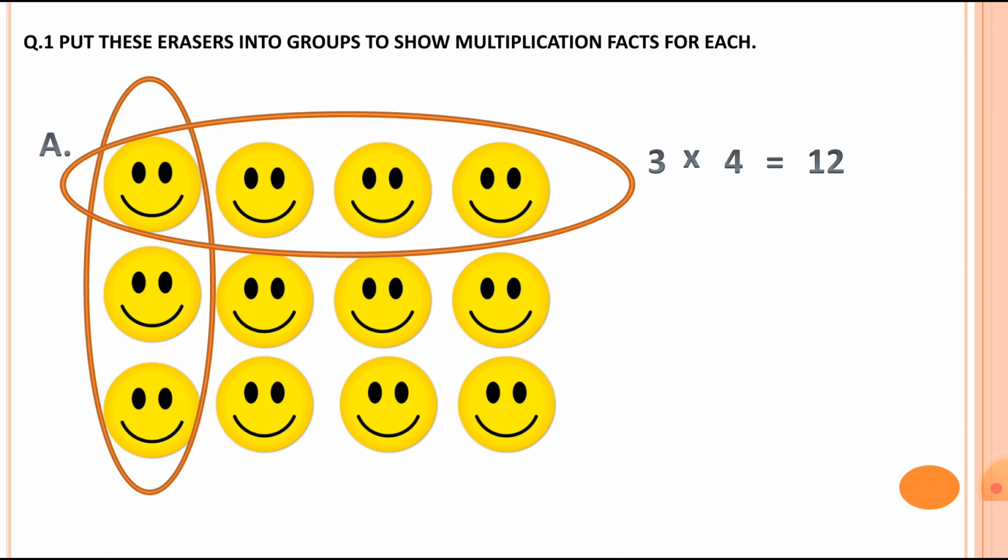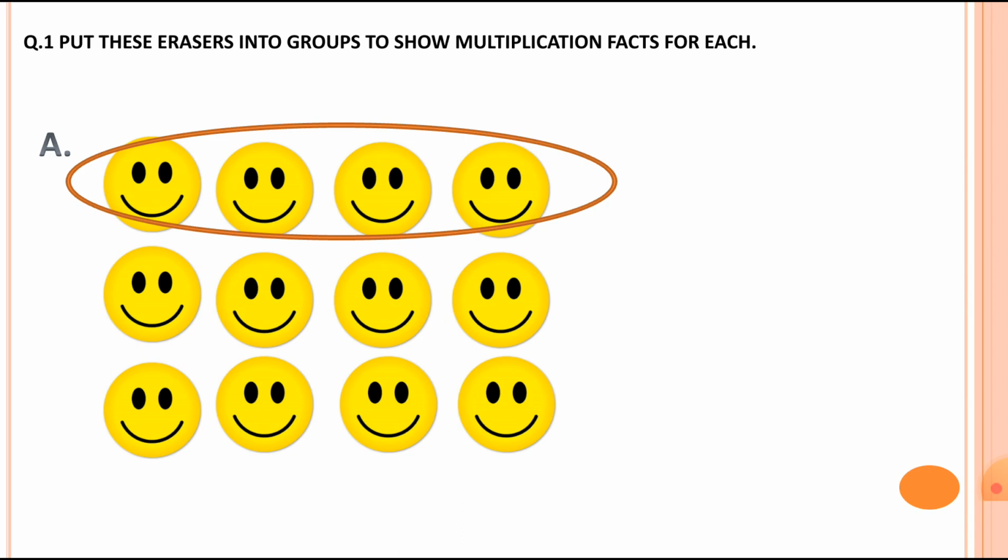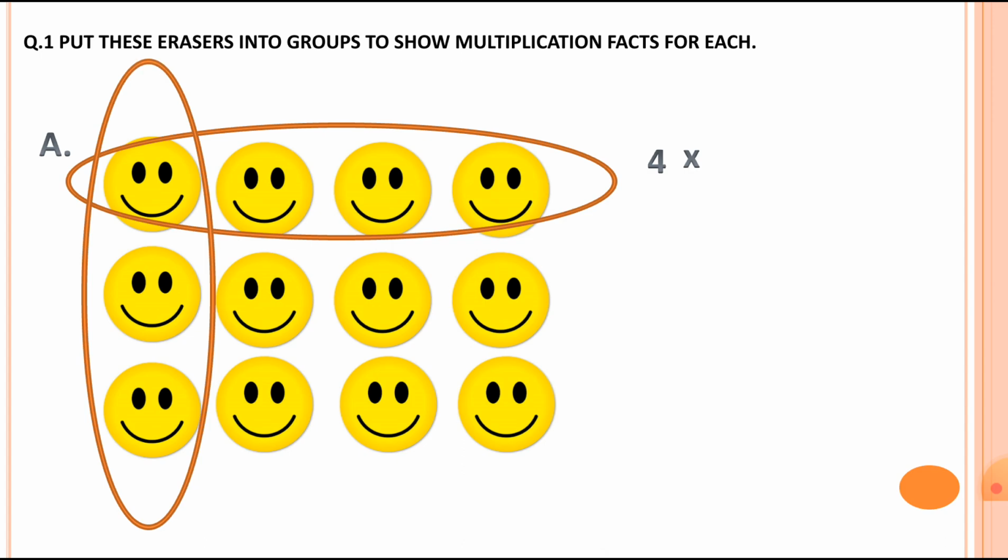Let's see the next multiplication fact for sum A only. So in this we are writing the sleeping line first. How many erasers in the sleeping line? 1, 2, 3 and 4. There are 4 erasers in the sleeping line. How many in the standing line? So there are 3 erasers in the standing line, this way. So total these are 12 erasers. This exercise is available in your textbook.